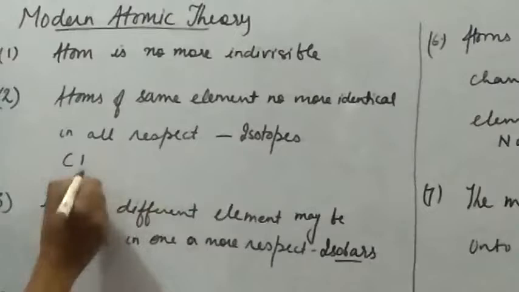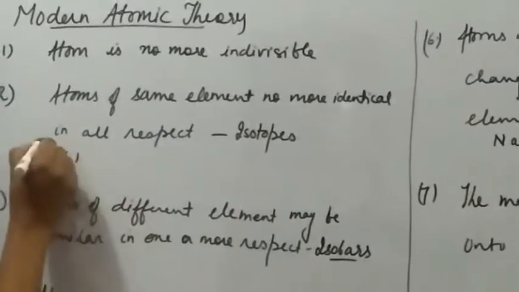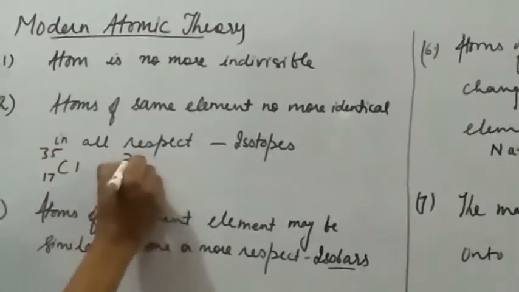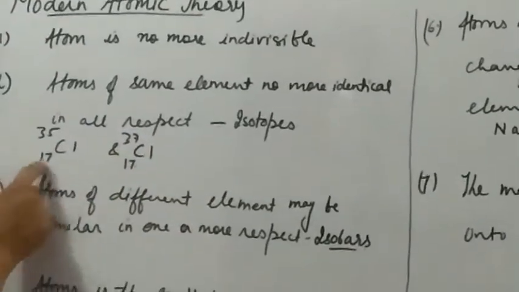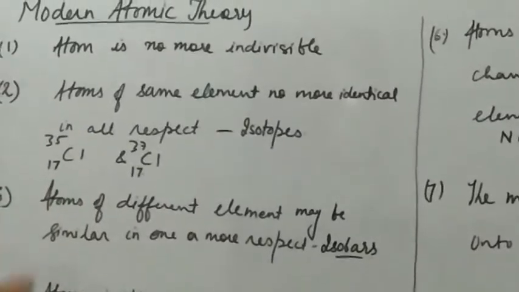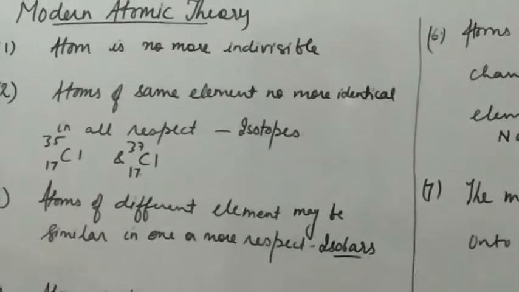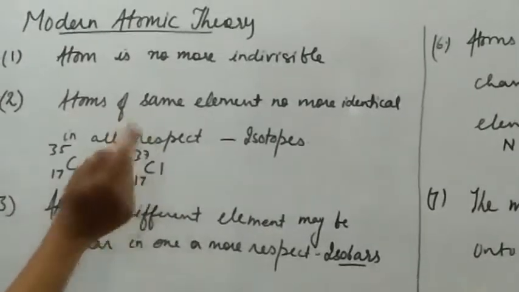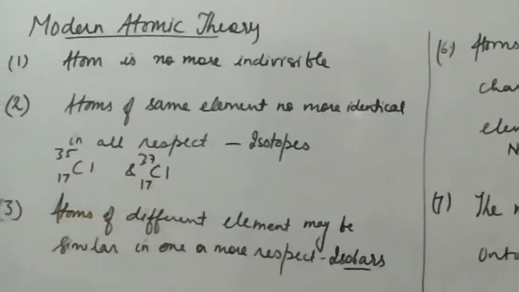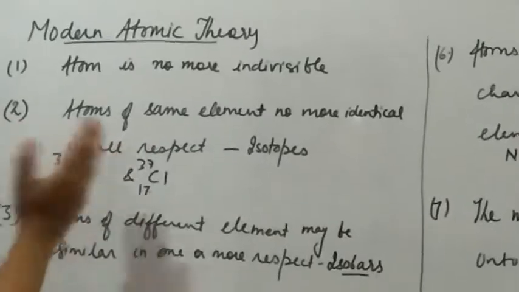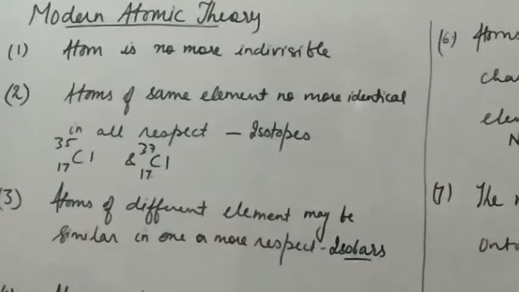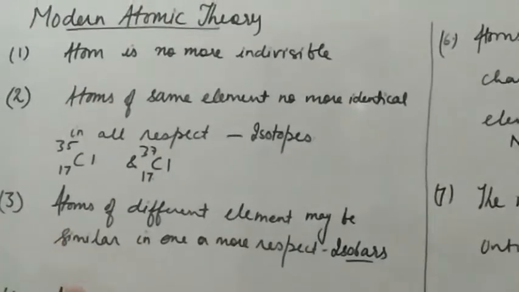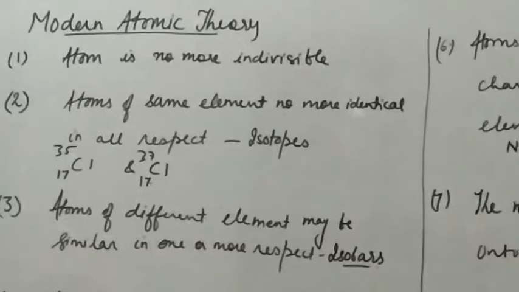For example, chlorine. You know that we have chlorine 17, 35, and chlorine 17, 37. Here 17 denotes the atomic number and 35 denotes the mass number. Similarly, 17 atomic number, 37. These two are the isotopes of chlorine, where the relative masses of both are different. So atoms of the same element can have different atomic or relative masses.